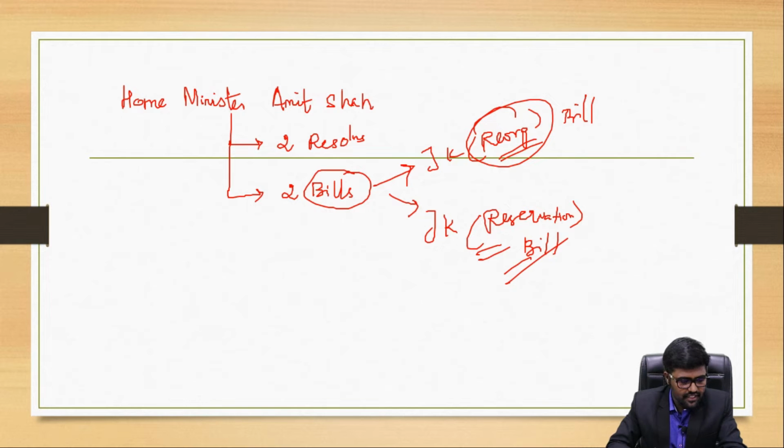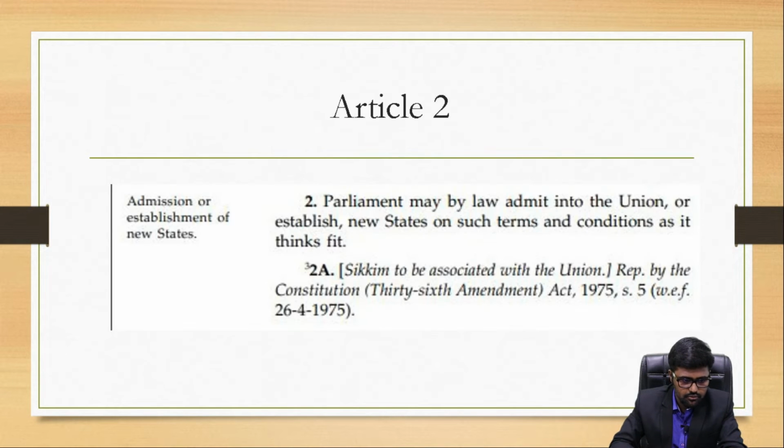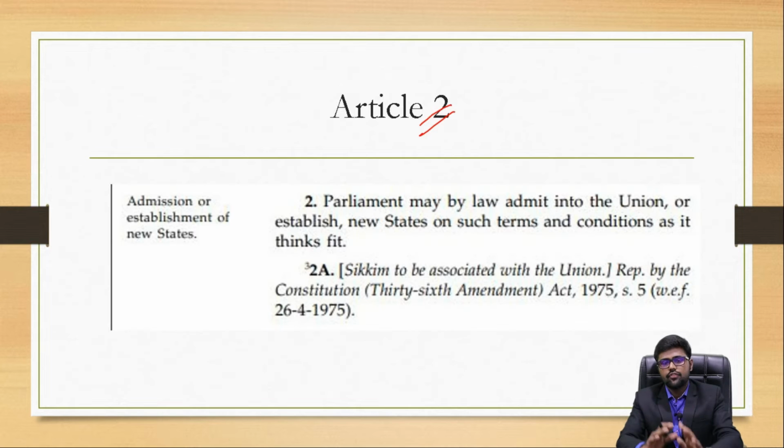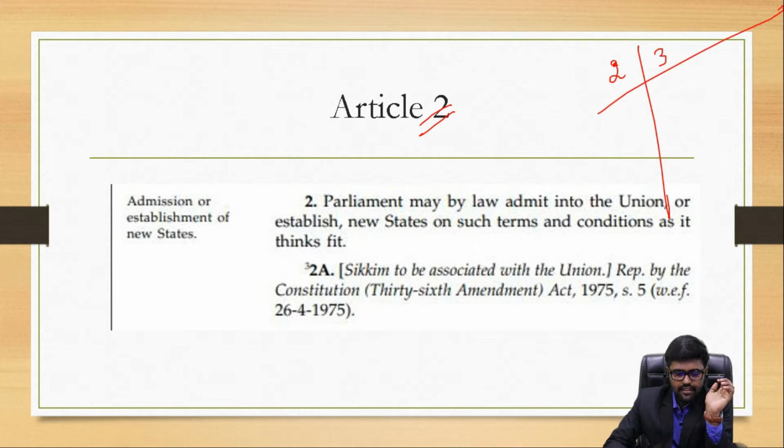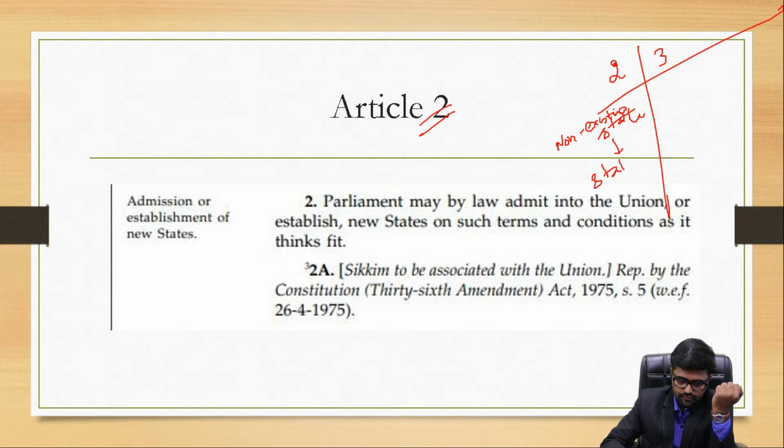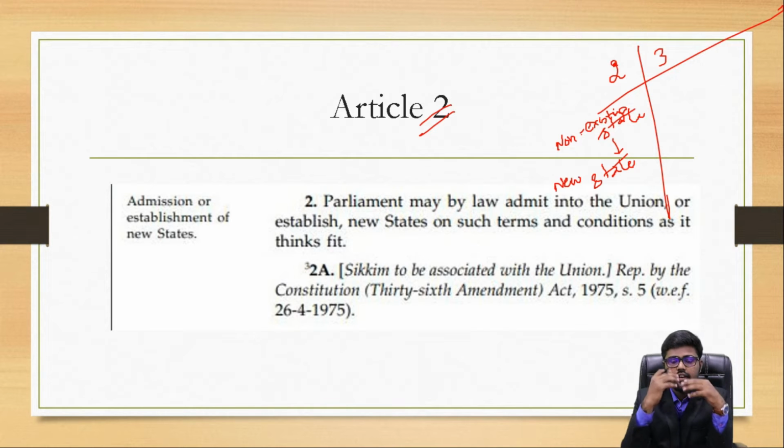Coming to the reorganization, again I have to brush through some basics. Let me tell you with the articles themselves, Article 2 and Article 3. First of all, let me tell you the difference between Article 2 and Article 3, in a very simple way. Article 2 will try to establish a new state from a non-existing state, that is, one which was not a part of Indian territory.